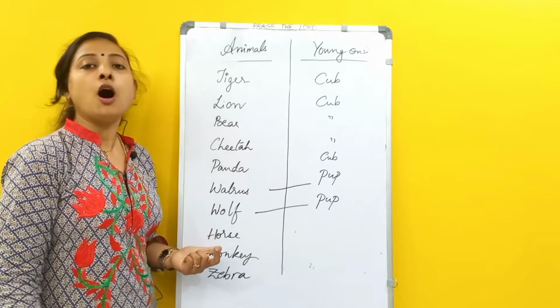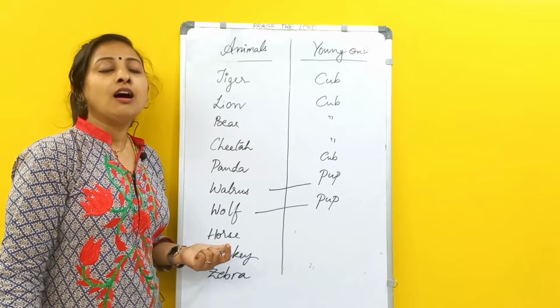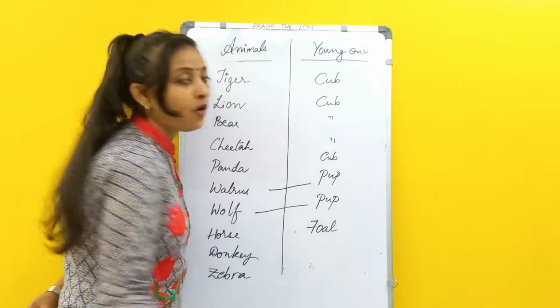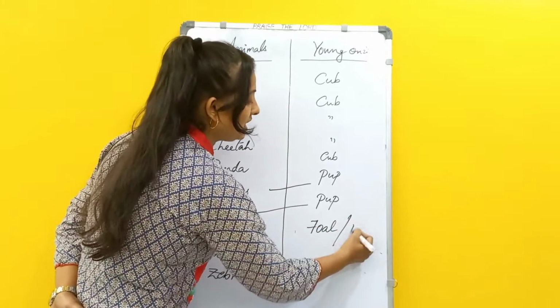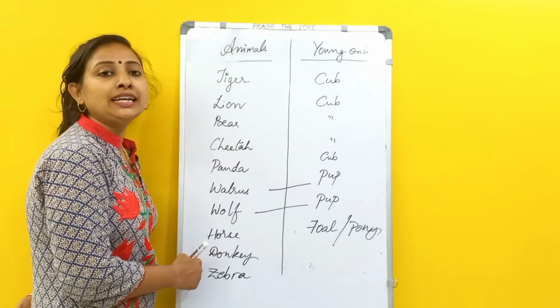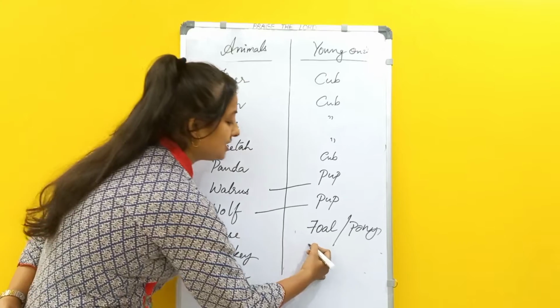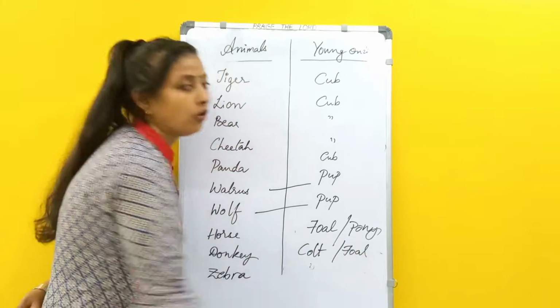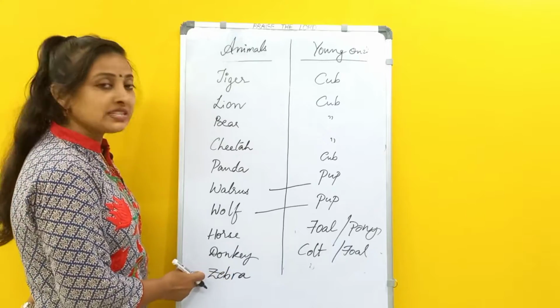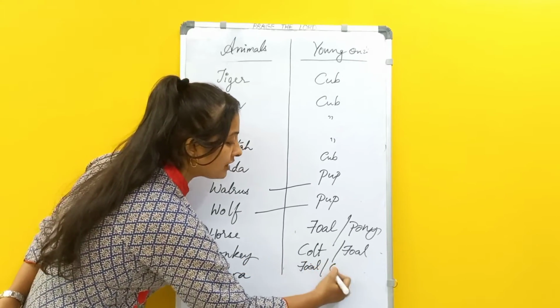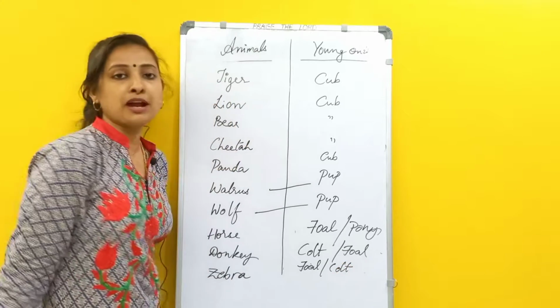Coming to horse. Horse baby, can you guess? Foal, or you will call it a pony. Baby of a donkey is called a colt or foal again. Baby of a zebra is also called a zebra foal or zebra colt.